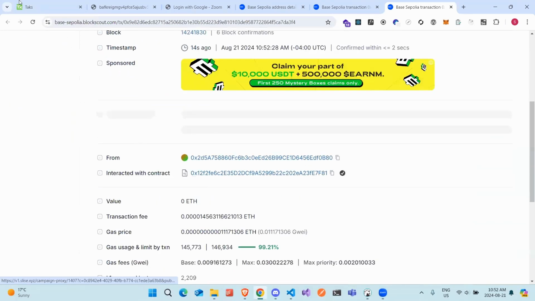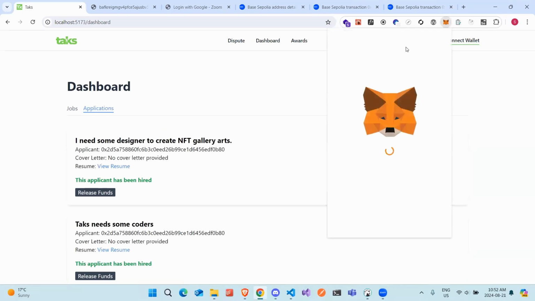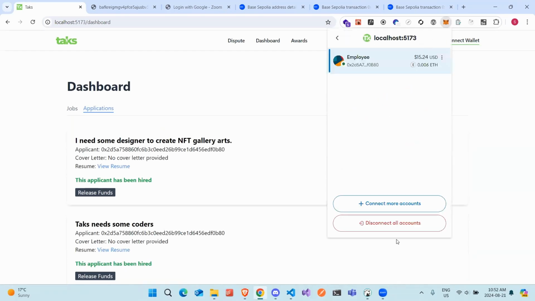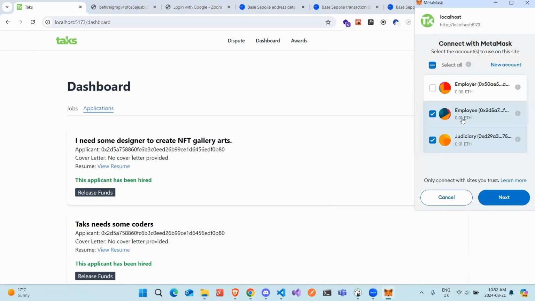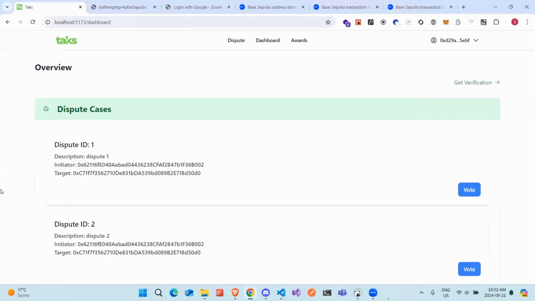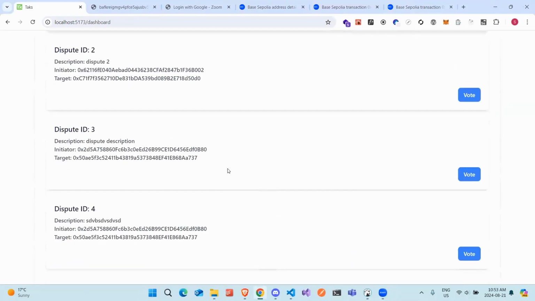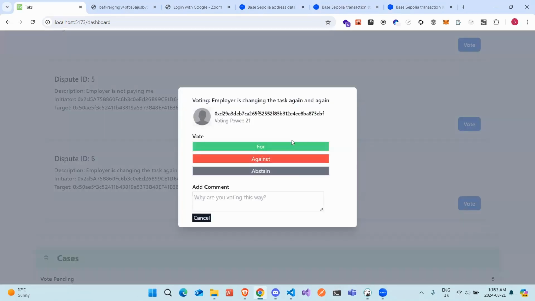Yeah, this is it. And for the final juror part, let me disconnect and show how I can vote for, against, and abstain. Connect as a juror, and the dashboard for the juror is completely different. So this is what I can see as a juror. So I just said employer is changing the task again and again, so I can vote for, against, or abstain, and I can say why I am voting on the case for, against, or abstain.